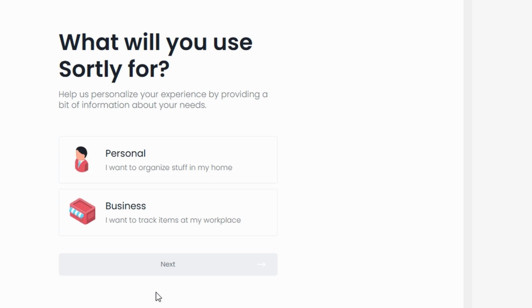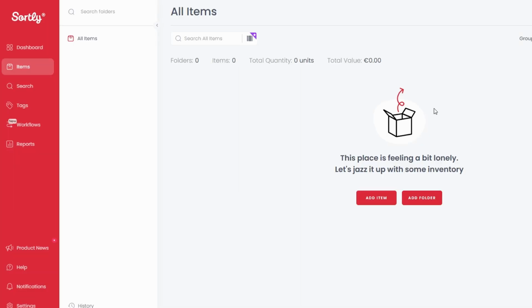Once your account is ready, you'll land on your personalized dashboard. At first glance, it might look a little bare, but that's only because it's waiting for you to upload your inventory. The platform offers a quick start guide to help you get organized. You can immediately start adding items manually or import an existing inventory list if you have one. Additionally, you'll see options to customize categories, assign QR codes, and even integrate photos of your items.